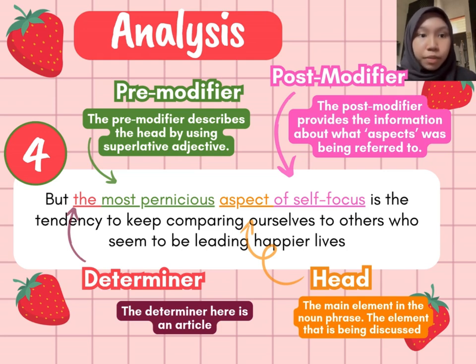It is an article, and next, for the pre-modifier, it is actually an adjective. The pre-modifier here is the phrase most pernicious. It describes the head by using a superlative adjective. As we can see here, most pernicious is a superlative adjective, and it is describing the head, which is the word aspect. So moving on to the head, it is the main element in this noun phrase. It is the element that is being discussed, which is the word aspect.